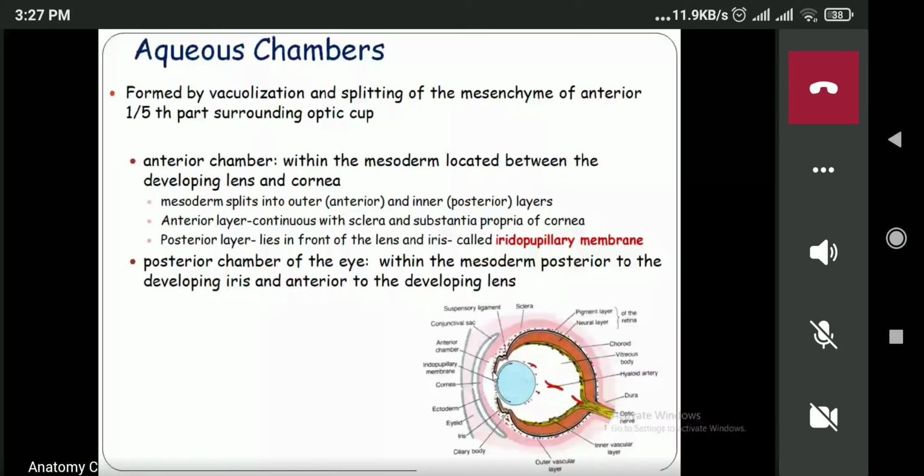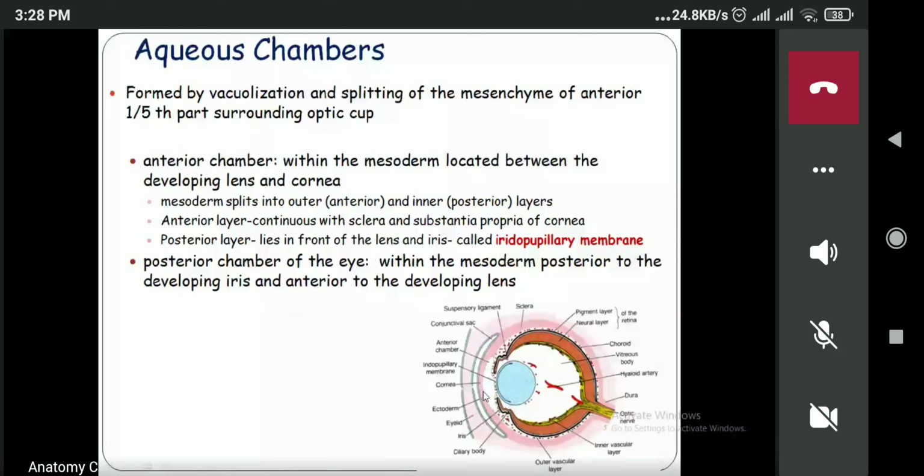Now you can see over here, this pink color is known as the mesoderm. Now, how is the anterior chamber formed? The anterior chamber is formed by the splitting of the mesoderm which is present between the cornea and the lens, or you can see, between the iris and the cornea. The mesoderm present between the iris and cornea splits and makes a gap.